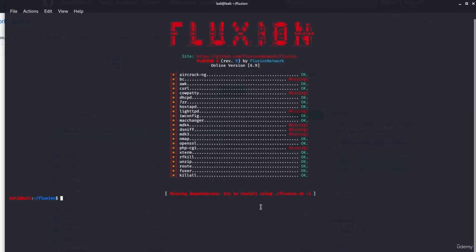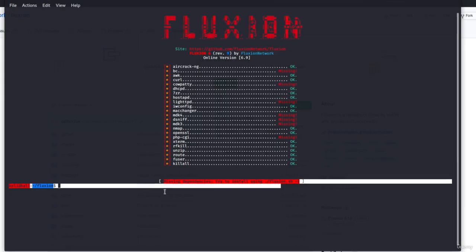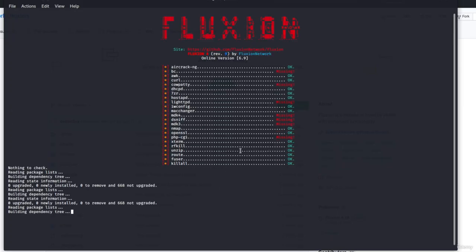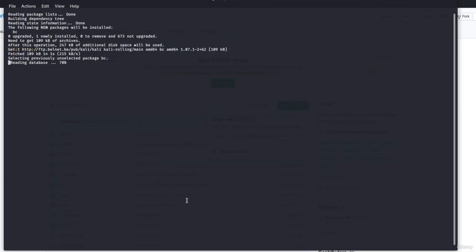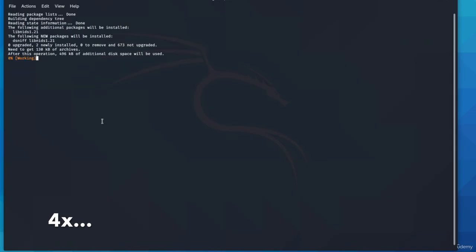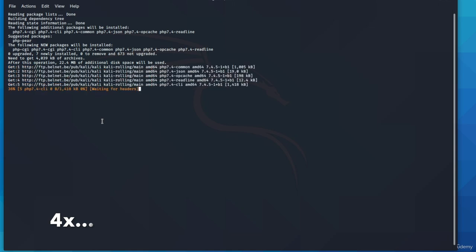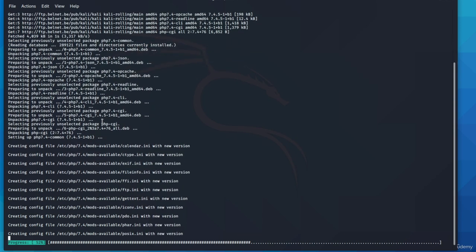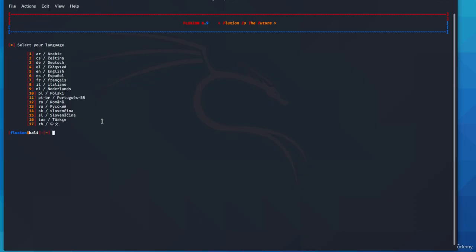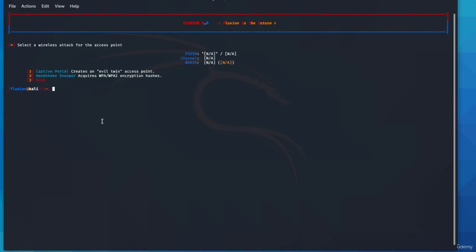Now, there are missing dependencies, so let's add an -i parameter so that we can install them. And the installation process may take some time. All right, so here it's completed. So we'll enter the number of the language that you want to use. Okay, so now we're ready to attack.